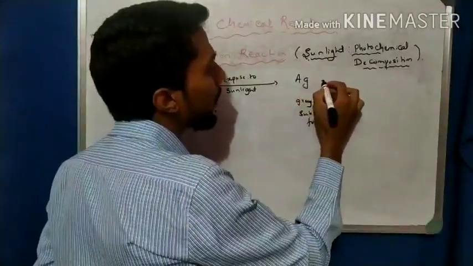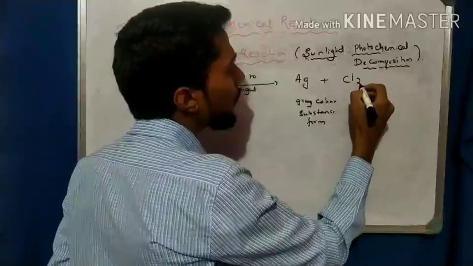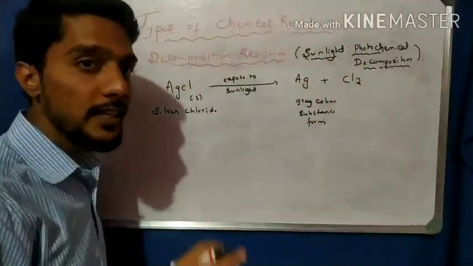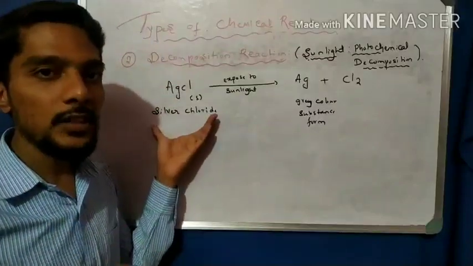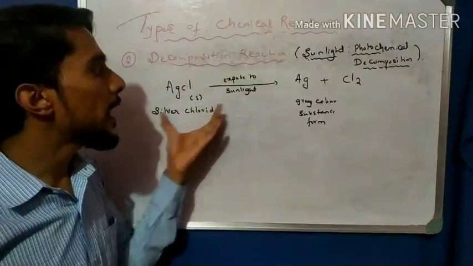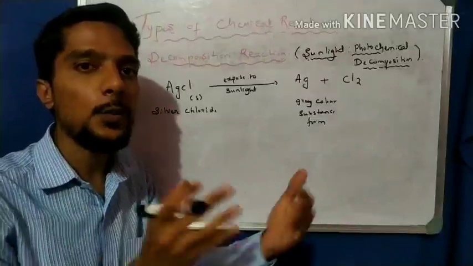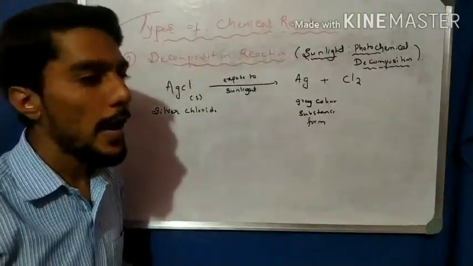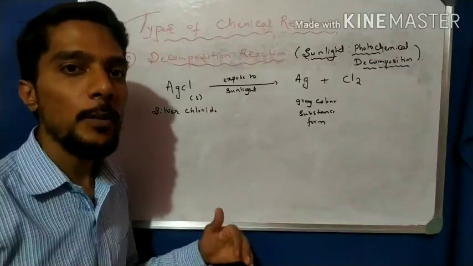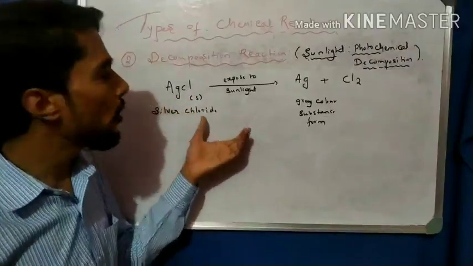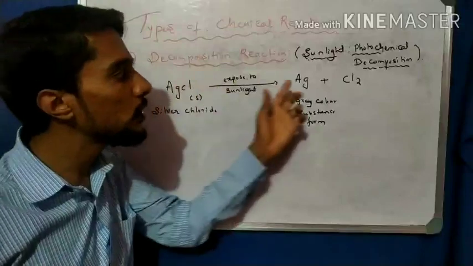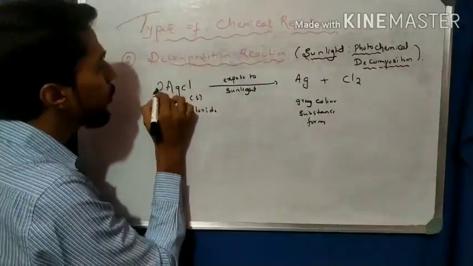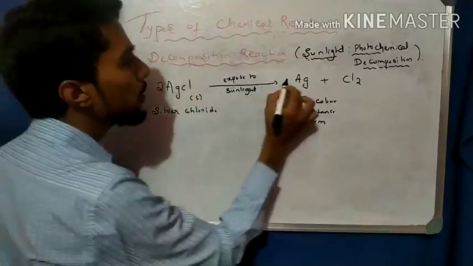The gray substance is formed due to the decomposition of silver chloride into silver and chlorine. It's very simple. Silver chloride is actually white in color. When it is exposed to the sunlight, we observe that a gray color substance is formed, due to the decomposition of silver chloride into silver and chlorine. Now balance the equation: 2 chlorine means 2 here, so 2 chlorine, 2 Ag means 2 Ag.